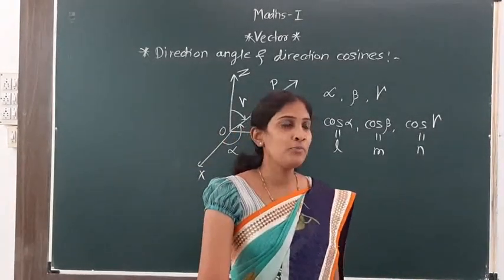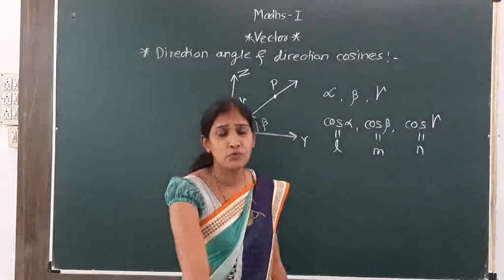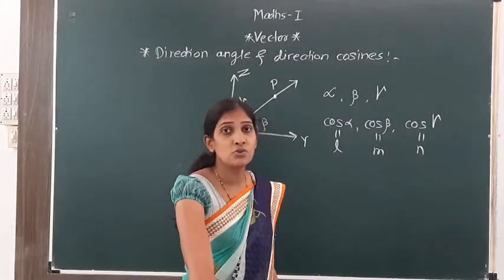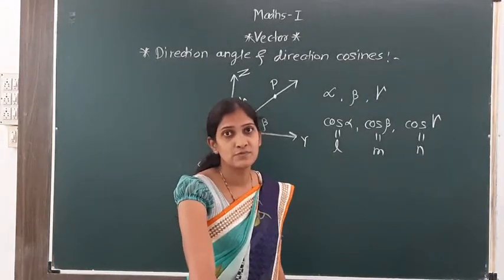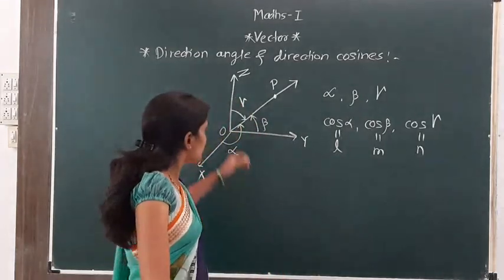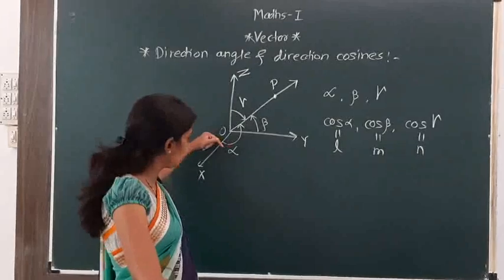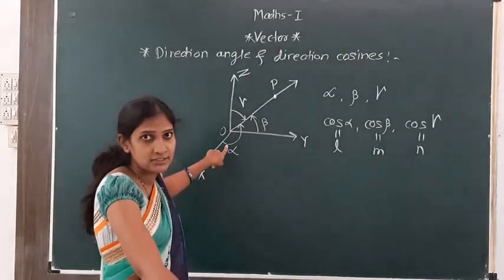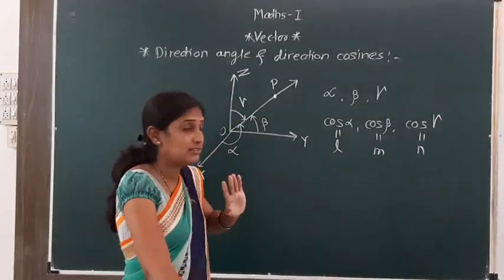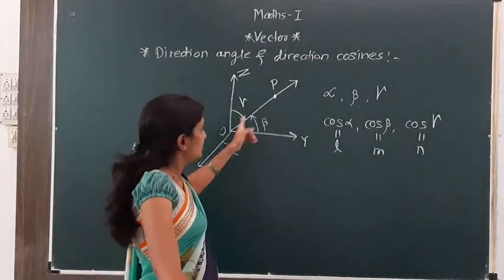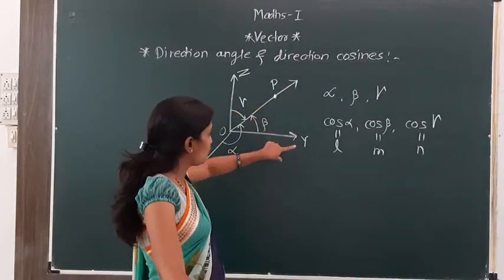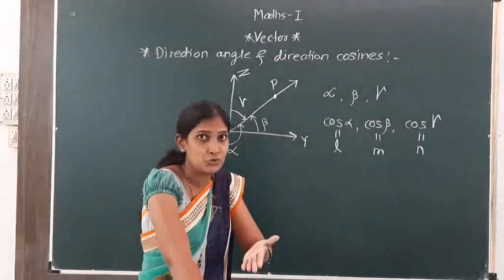Then how many direction cosines are there for one vector? There is a unique set of direction cosines for one vector, because this vector makes an inclination with the x-axis, that is alpha. That angle is unique, alpha is unique. The vector makes an inclination with the y-axis, that is beta, and beta is unique.